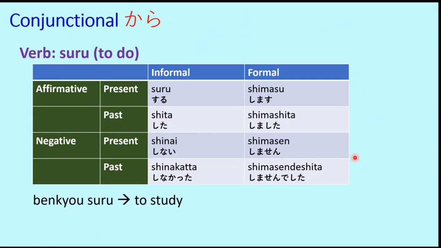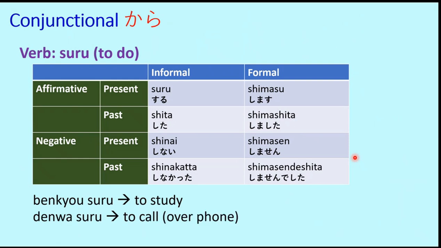So now using suru, by adding a noun we can form noun verbs. For example, benkyo suru. So benkyo means study, that is a noun. And if we add suru to that, then the noun study becomes the verb study, that is to study. So benkyo suru is to study. So in this way it becomes benkyo shimasu, benkyo shita, benkyo shimashita. Benkyo shinai, benkyo shimasen, benkyo shimasen deshita.